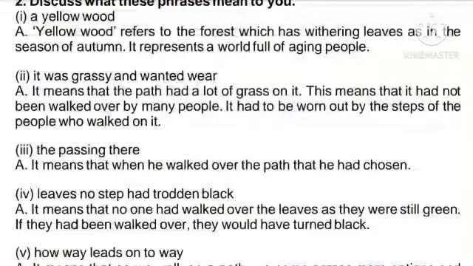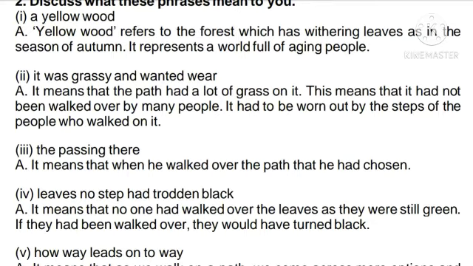It means that the path had a lot of grass on it. Grassy means it had a lot of grass on it. This means that it had not been walked over by many people. It had yet to be worn out by the steps of the people who walked on it.